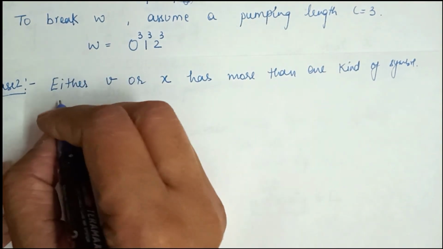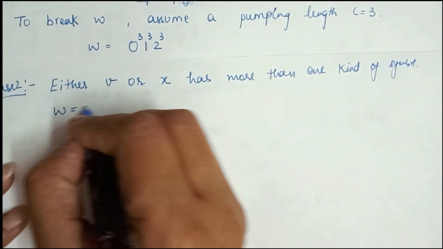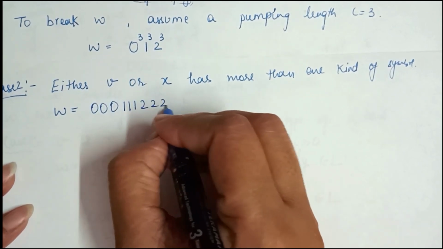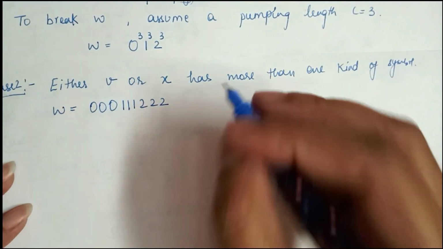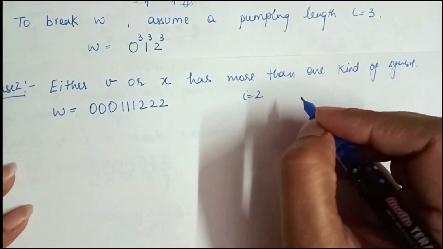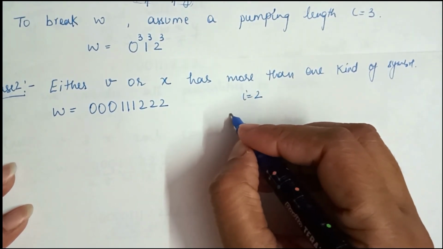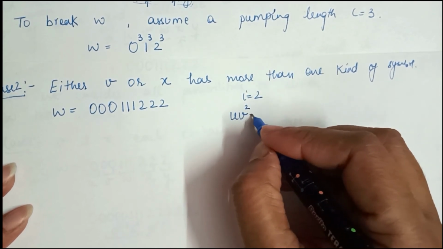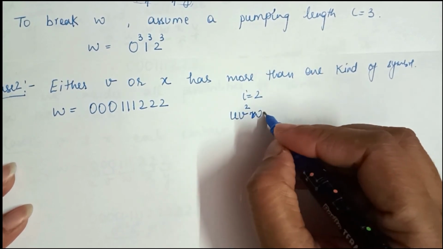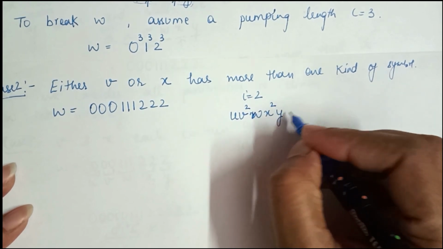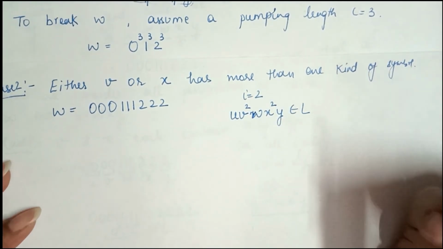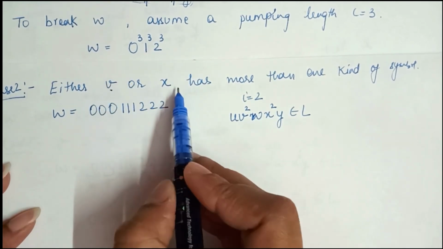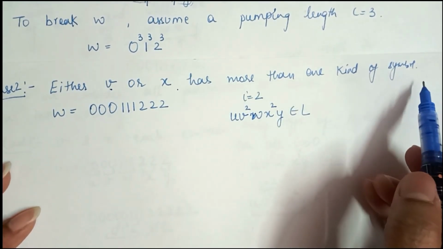Now check. W becomes 3 times 0, 3 times 1 and 2 times 2. Now if I am taking i equal to 2 here, the string becomes U V to the power 2 W X to the power 2 Y, and does it belong to L or not? Let me check. Suppose either V or X has more than one kind of symbol.